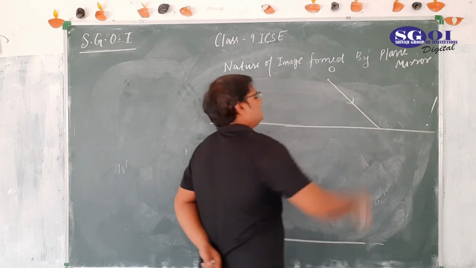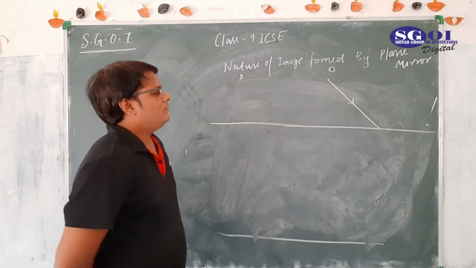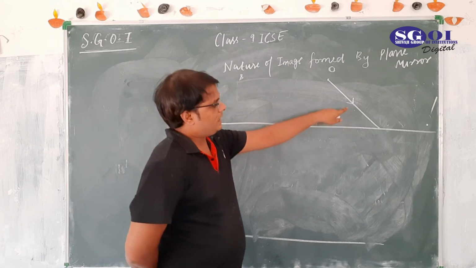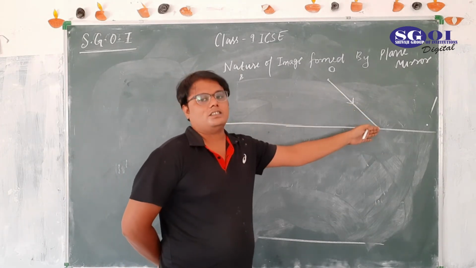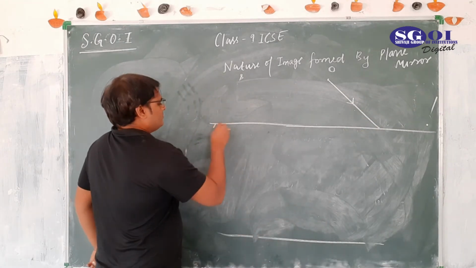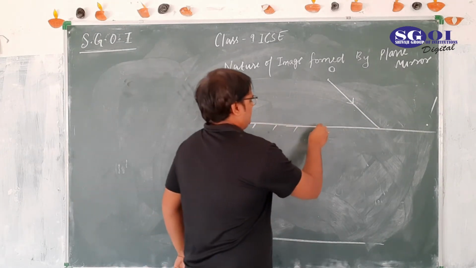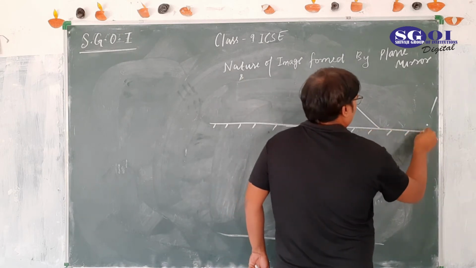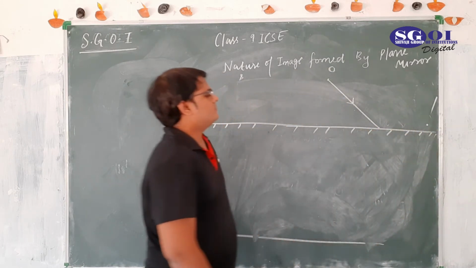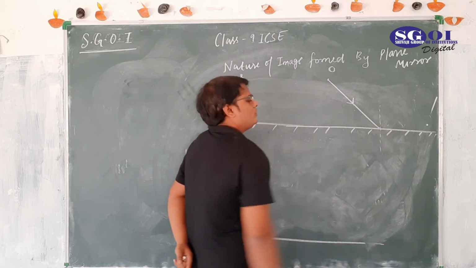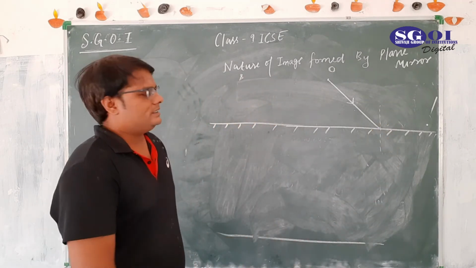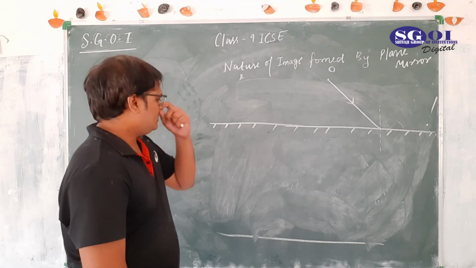Suppose this is our incident ray 1. Why this is incident ray? This arrow symbolizes because this ray is incidented on the mirror. You must make arrows. Now what we have to do? We have to draw normal at this point, normal at incidence point.